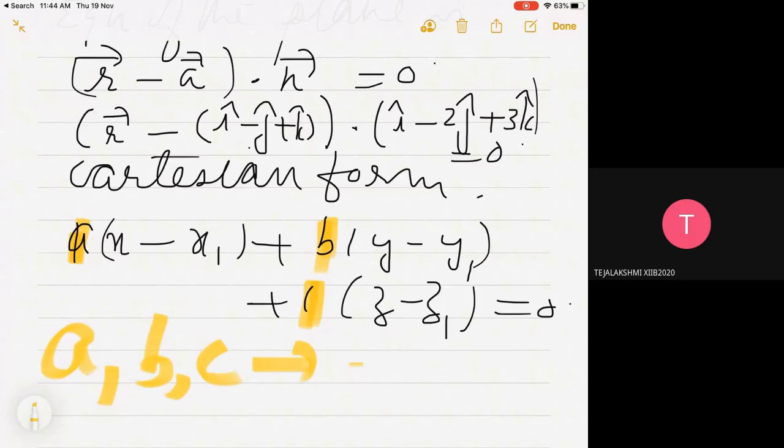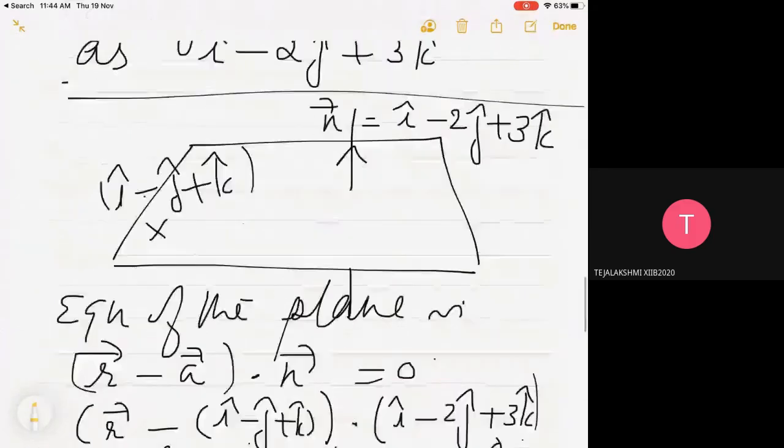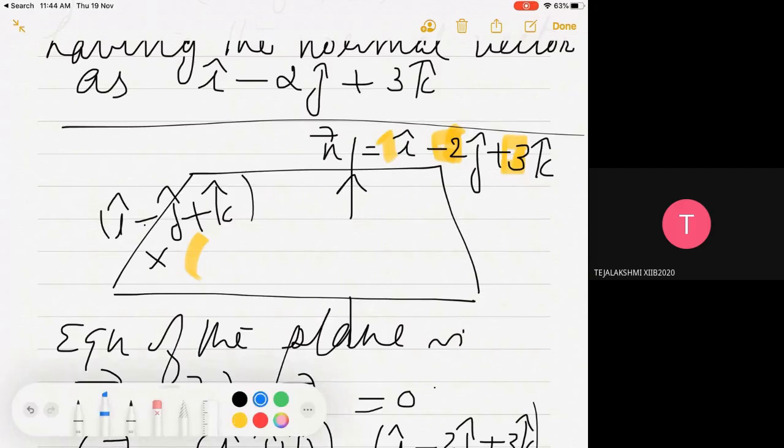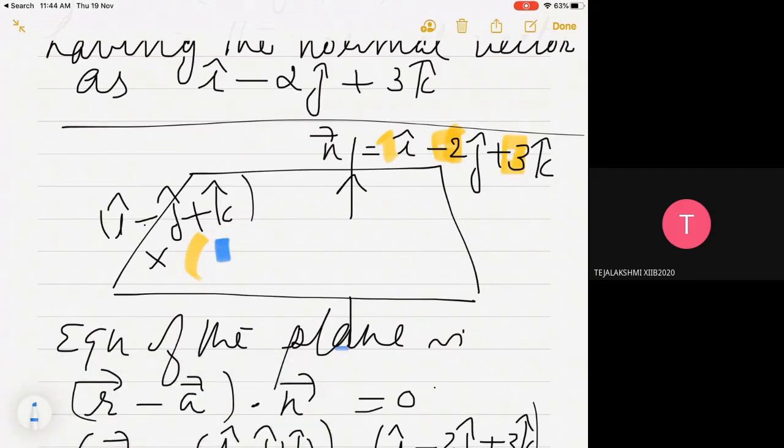ABC is the direction ratio of the normal. Here the normal vector is given. So from the normal vector, how do we find the direction ratio? We only take the coefficients of i, j, k. You substitute that, and for the coordinates of the point, you remove i, j, k and you get 1, -1, 1. So you will substitute that.